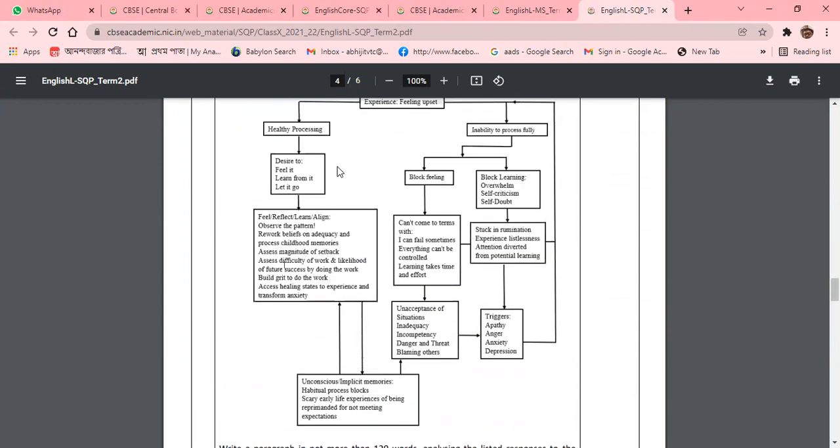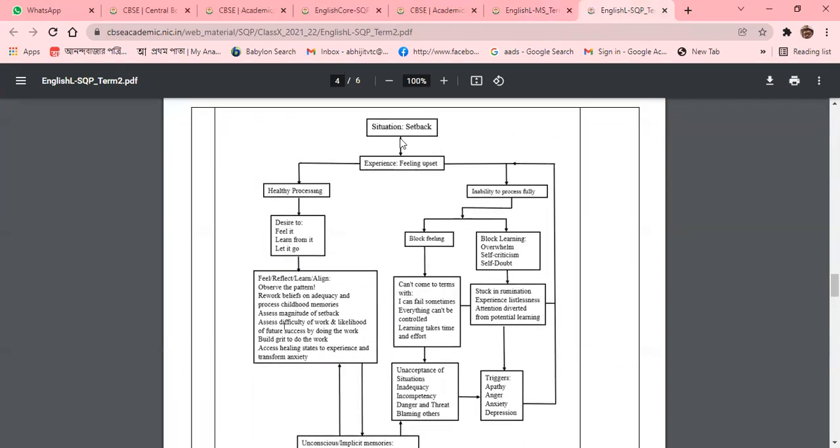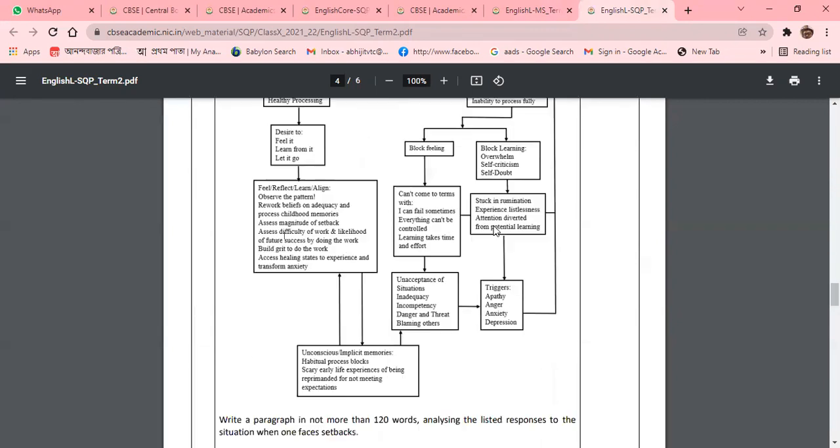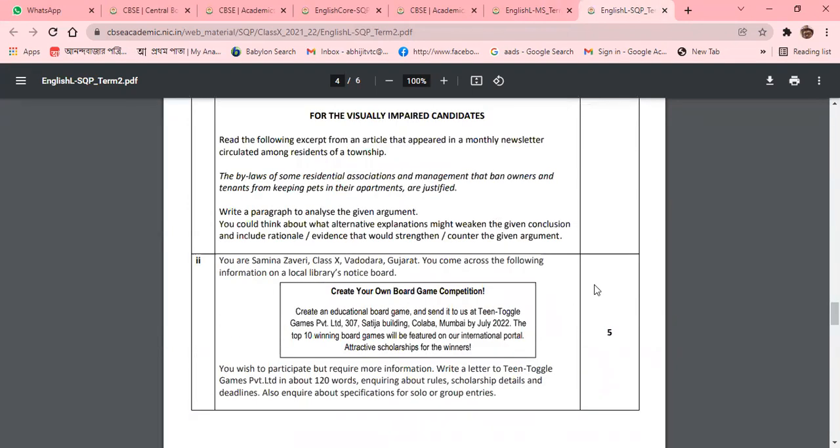Go through the whole diagram: the situation, setback, experience, feeling upset, inability to process fully. So read the whole diagram, and after that, based on what you understood, you can write. Otherwise, you cannot write. I am telling you that it is not easy. And there will be 5 marks.